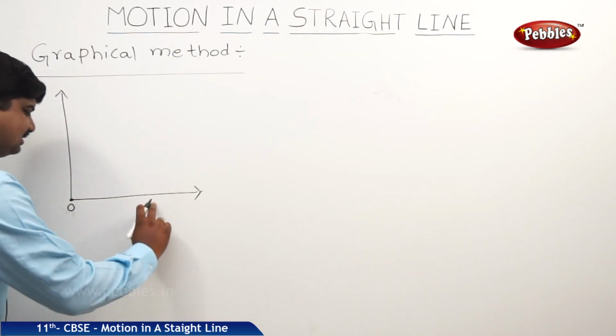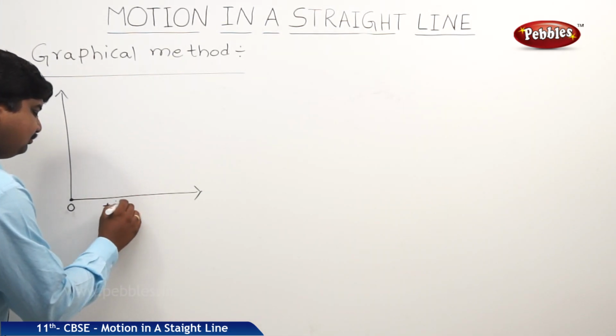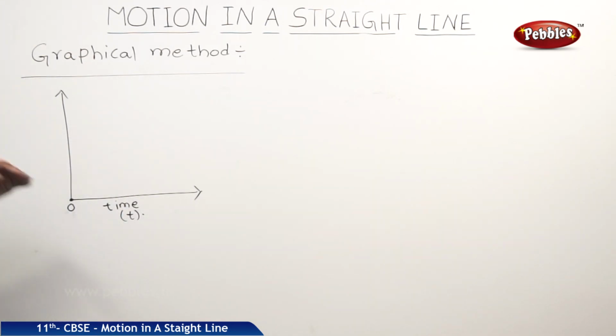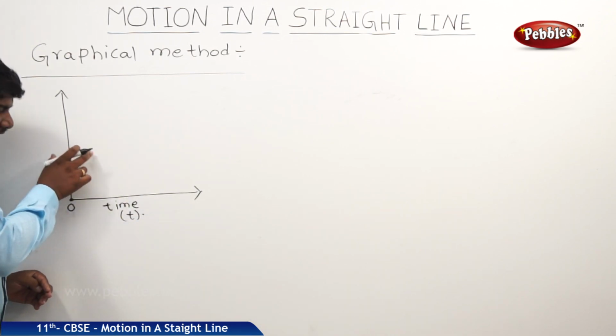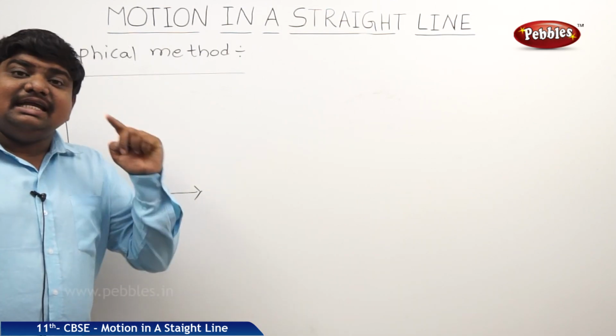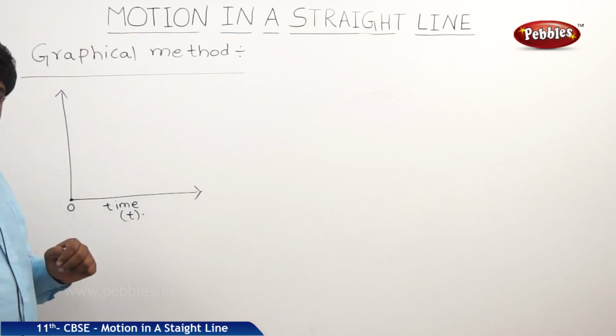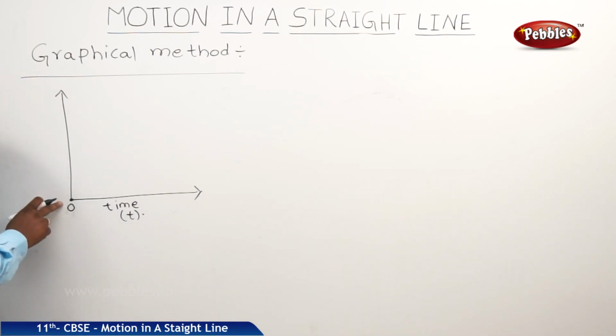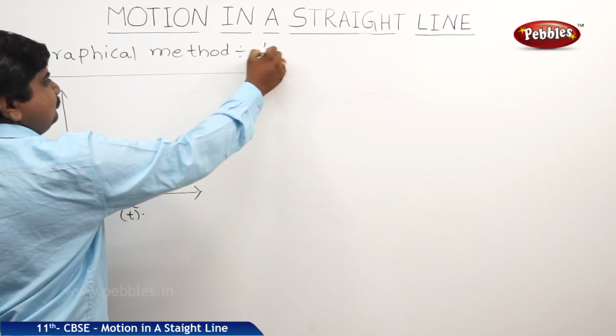So on the x-axis we are taking time, symbol is t. Let us assume a body which has some initial velocity. So if the body has some initial velocity, as we mentioned in the earlier graphs, it will have the intercept on the y-axis. If it has initial velocity 0, it passes through the origin.